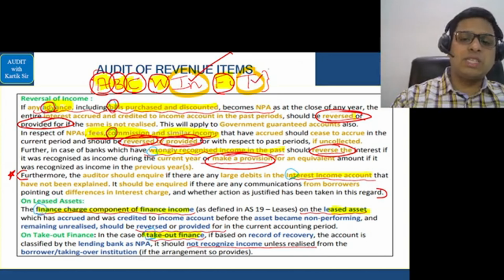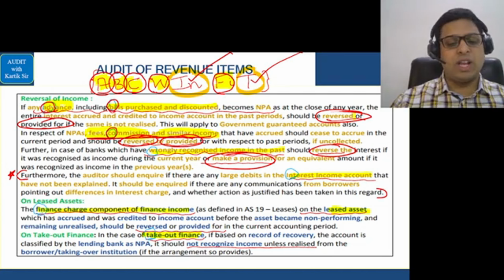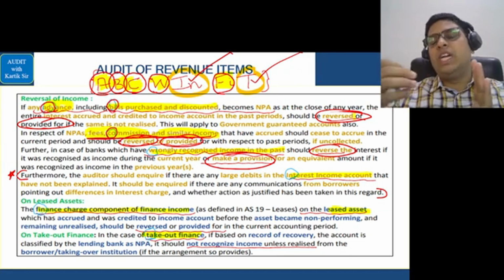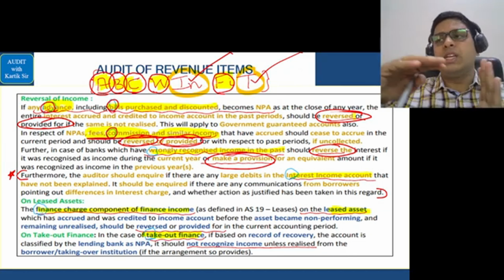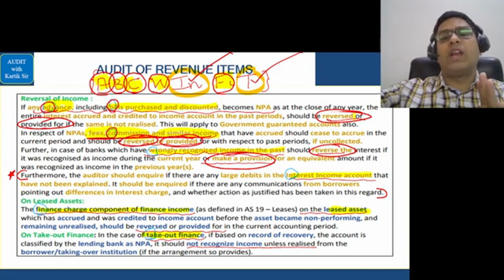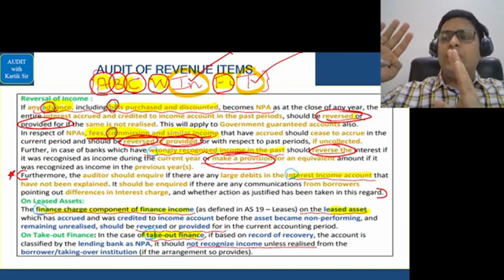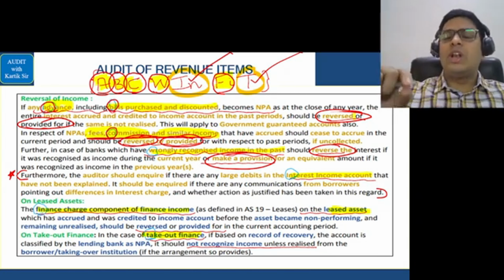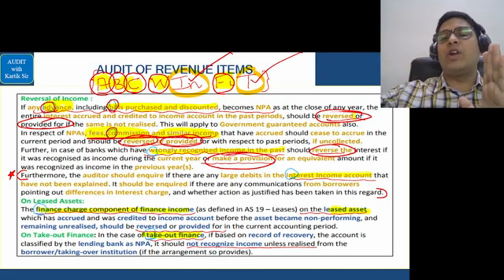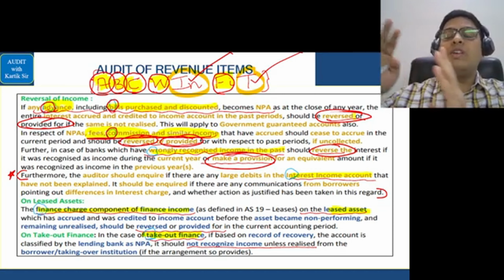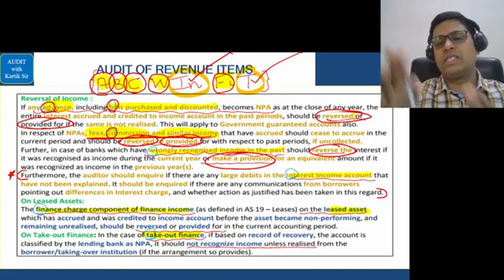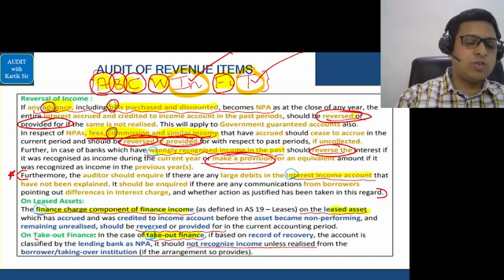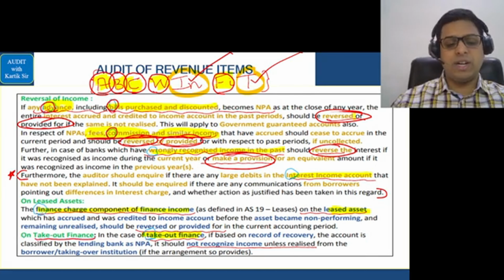Okay, last point is in relation to takeout finance. I told you regarding takeout finance, very simple matter. If takeout finance is there, it means a person who has cheated us in the past or who has become an NPA in the past, regarding his further loans we are now worried. So if we are worried about the further loans, we should not treat it as income until the actual money is received. If a person who has become an NPA later gives some money, we should treat it as income only if the income is realized, only if the cash is received, and not on accrual basis. Very, very important for takeout finance. You will find it here. Simple. So that is your ABC WinFit.